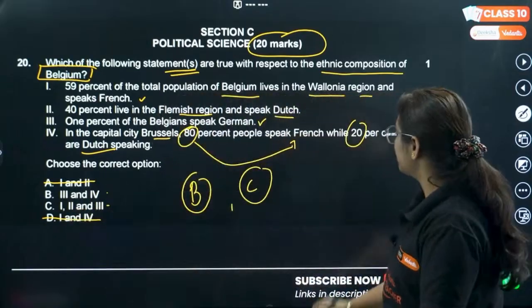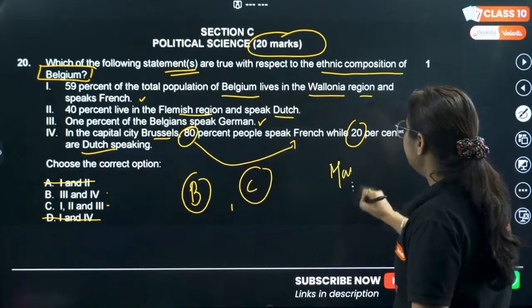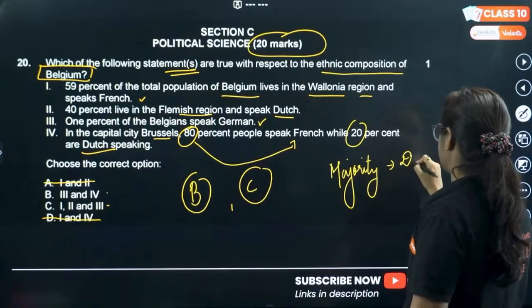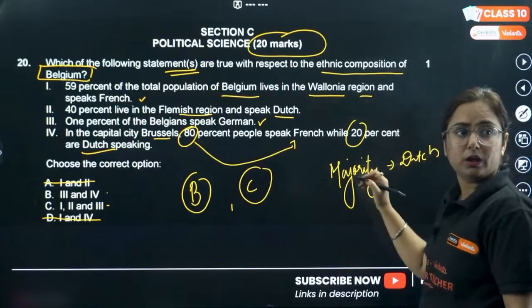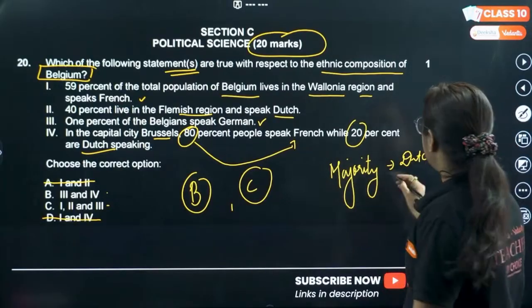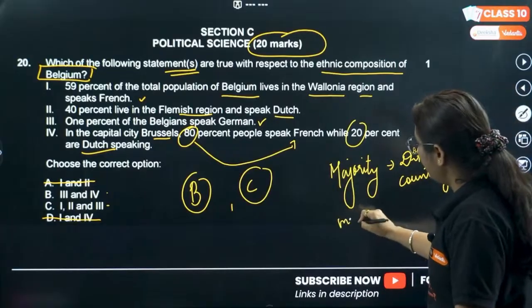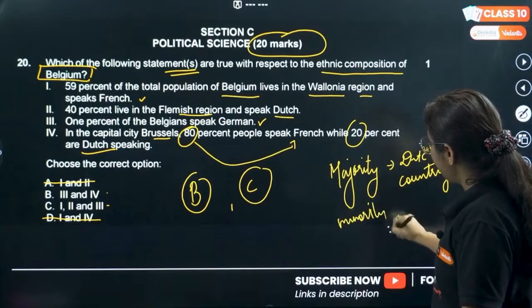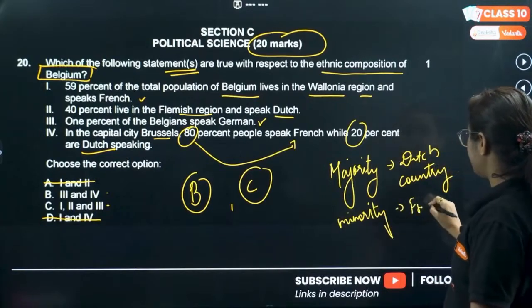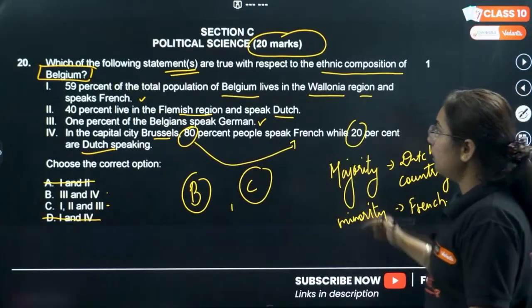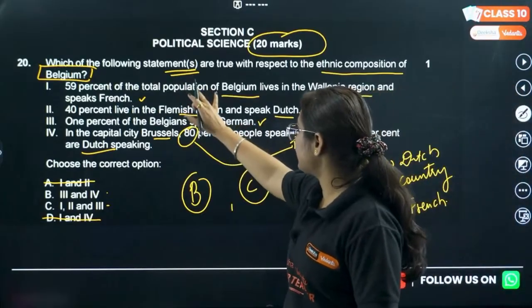So students, we know that in the nation Belgium, the majority population was of Dutch, right? In the whole country, the majority population was Dutch. However, the minority population was French here. So this statement is contradictory.